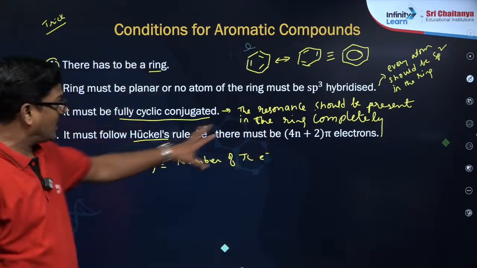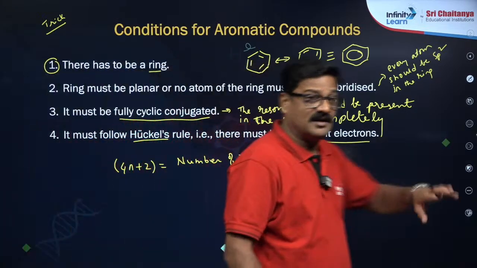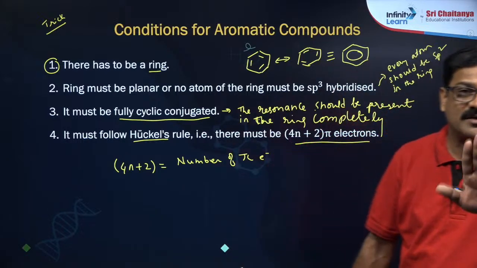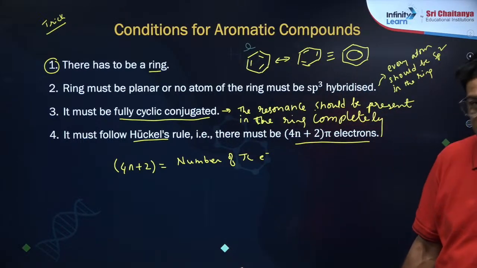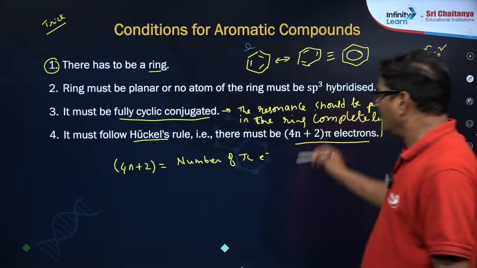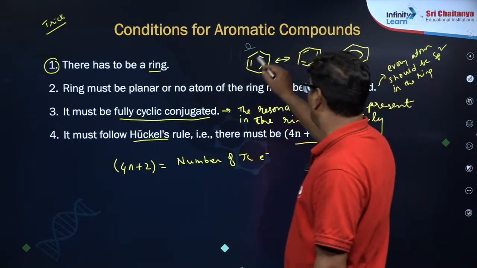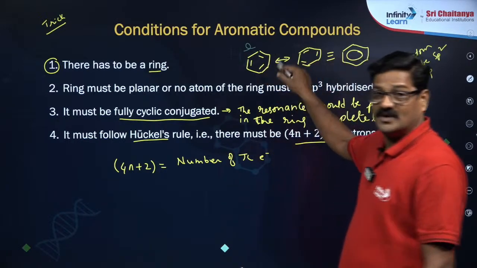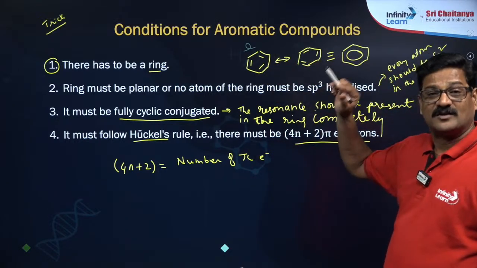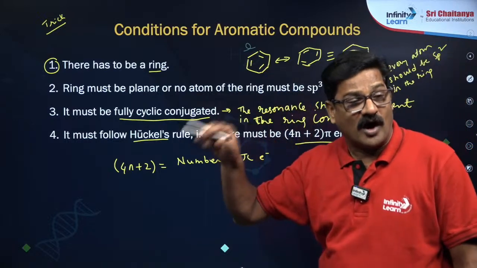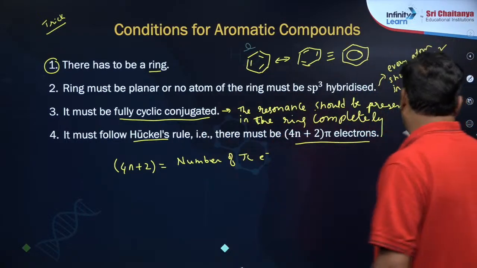So you remember like this. If you read this like this, you will get confused. 4n plus 2 is equal to the number of pi electrons. Okay. Here how many pi electrons do we see? The number of pi electrons that are being involved in the conjugation.